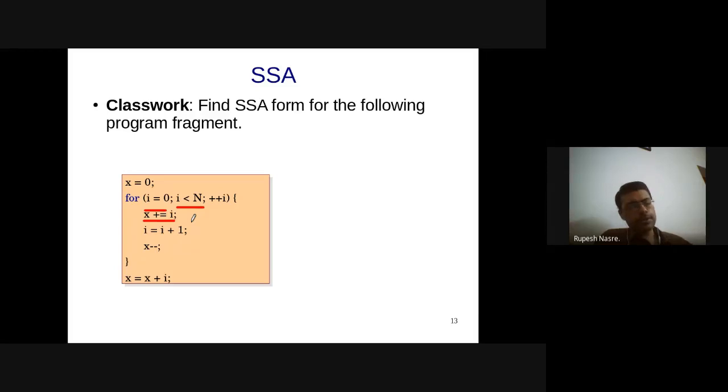This plus equal to is unlikely to be available in the SSA form, so x2 equal to x1 plus I1 is what we will do. Then I2 equal to I1 plus 1, and then x3 equal to x2 minus 1. Right? So until this part, I think things should be okay.